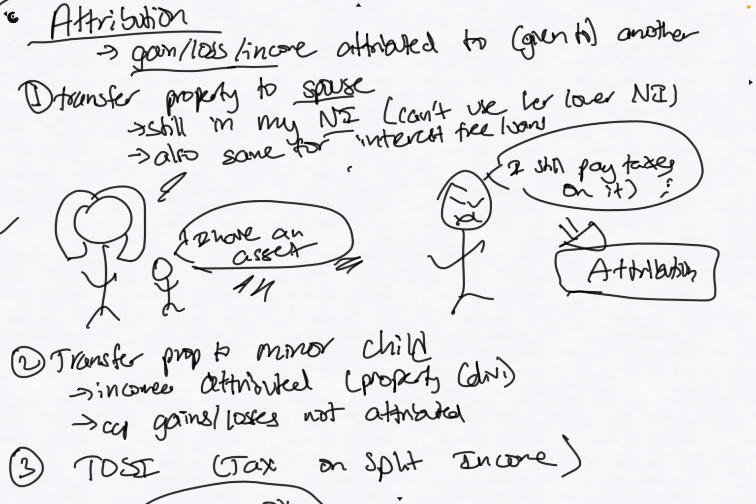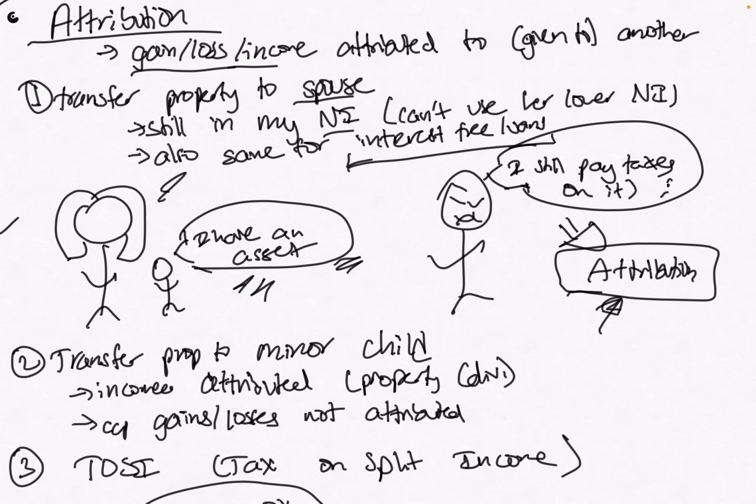And similarly for interest-free loans. If I give the spouse an interest-free loan, that's a benefit for her. But honestly, it's more as if I just transferred some money. You can just think of it as giving your kid $10 for lunch money or whatever. So it's not really a sale. It's not really a big deal. It's just transferring money. So in that case, it's still going to be under my income. Okay? Because it's not like an actual transfer.